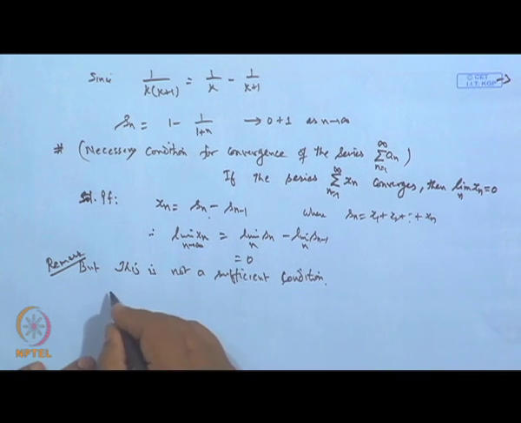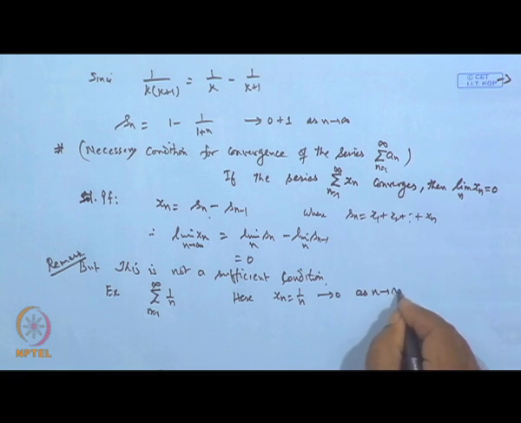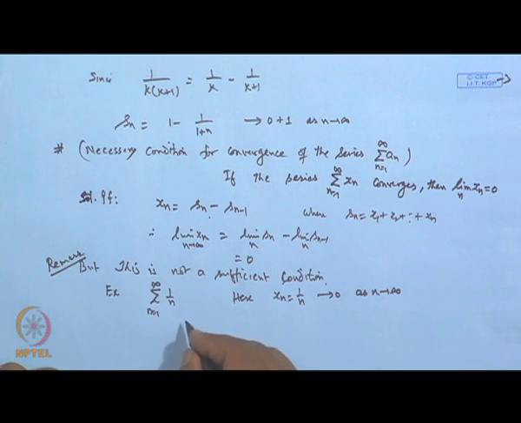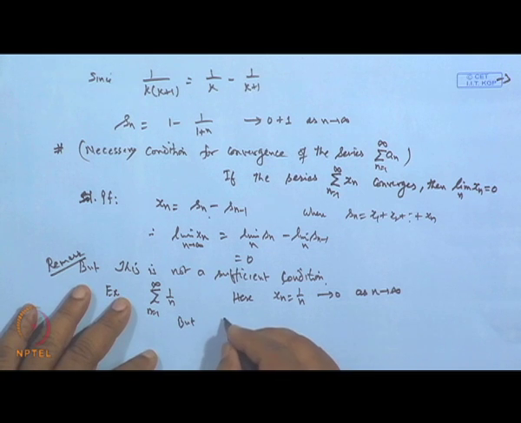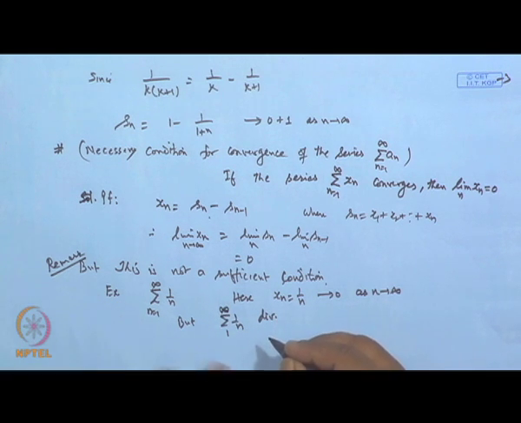For example, suppose I take the series sigma 1 by n, n is 1 to infinity. Here x n is 1 by n, which tends to 0 as n tends to infinity, but the series sigma 1 by n diverges, as we have seen earlier, because it is a harmonic series.